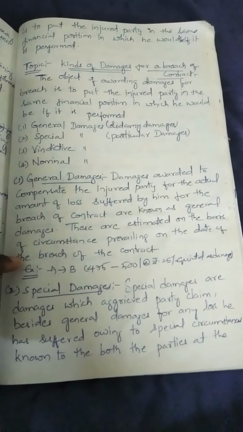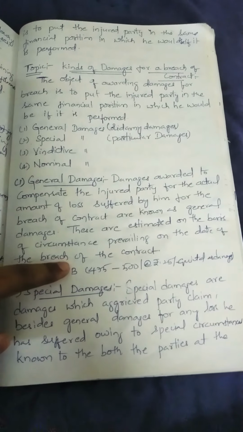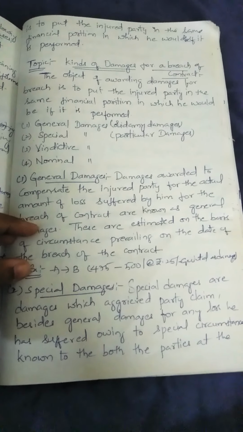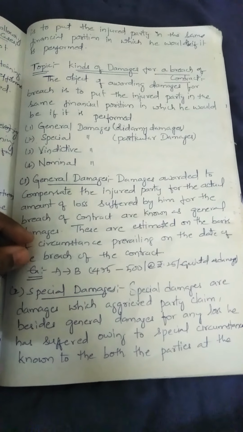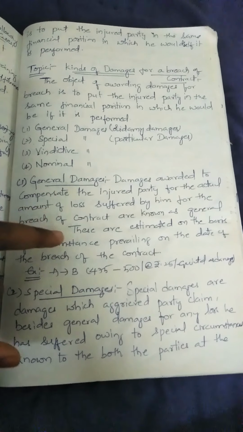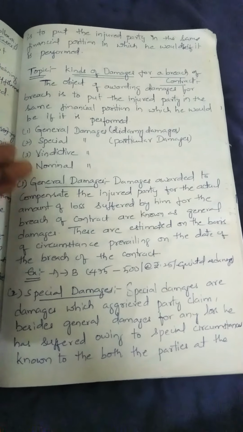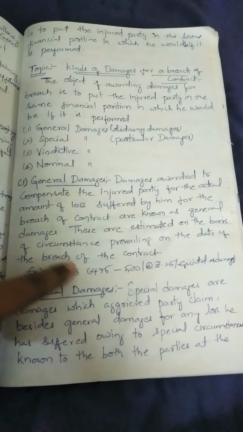These are estimated on the basis of the circumstances prevailing on the date of the breach of the contract.